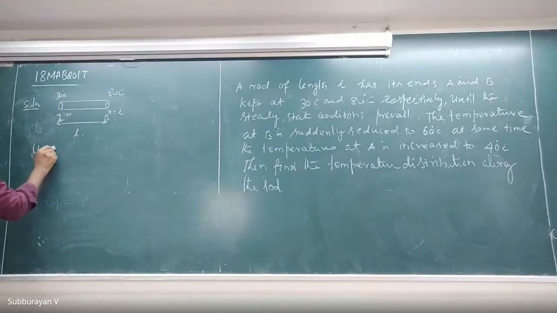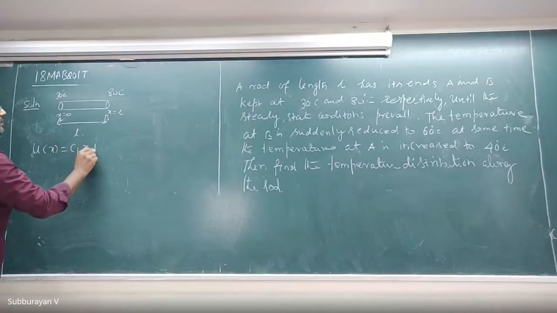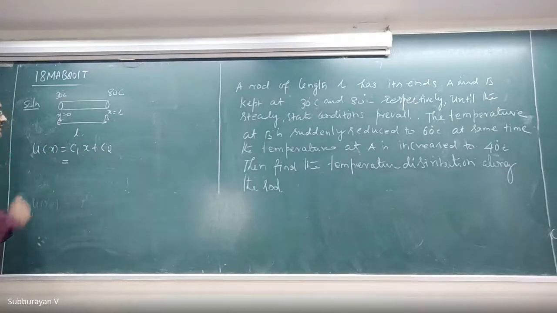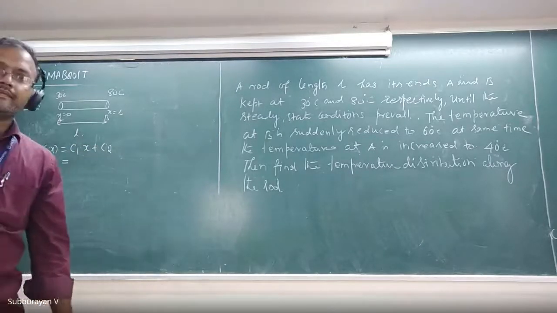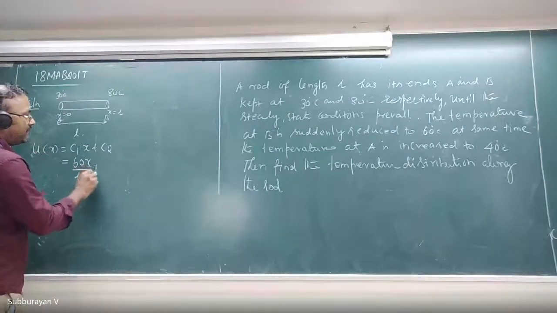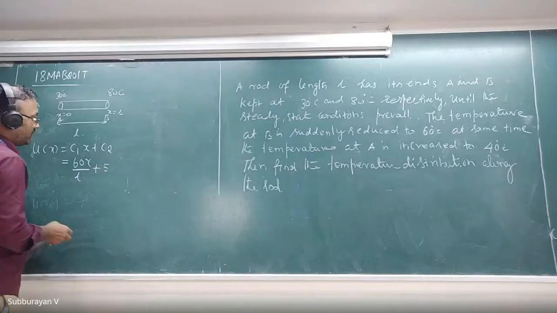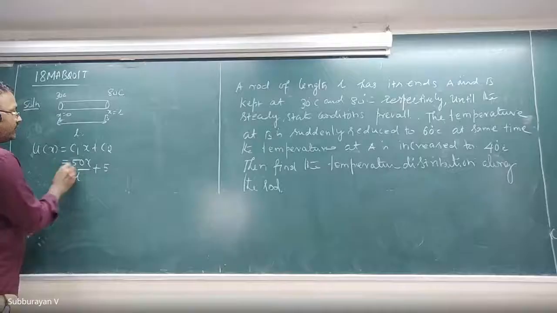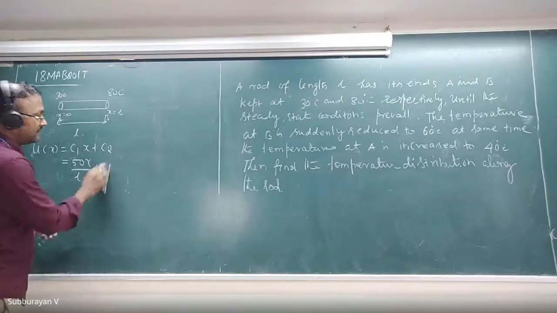U of x is equal to C1 x plus C2. Tell me what is this? 50x divided by L plus 30.